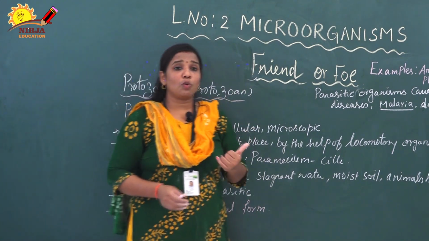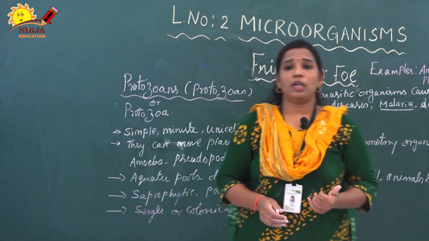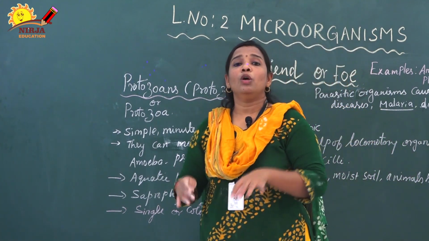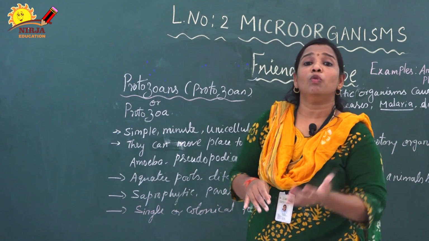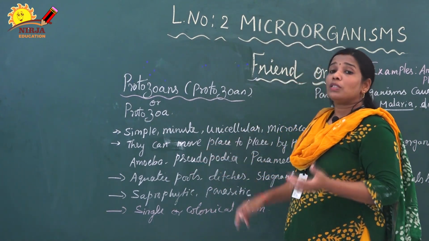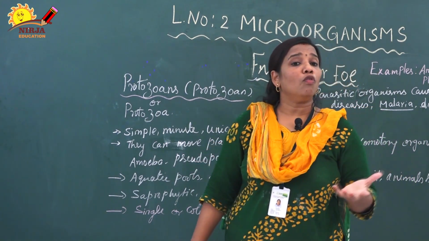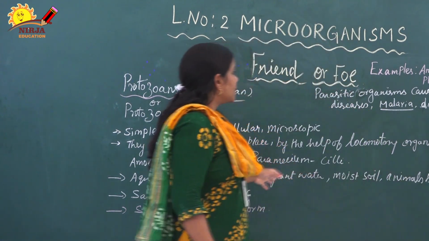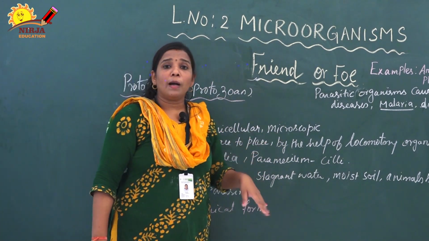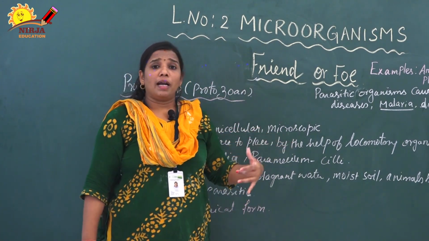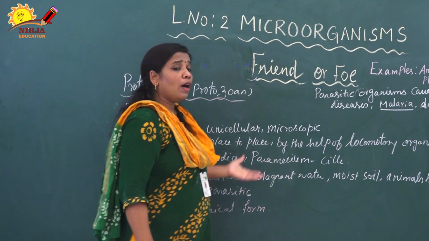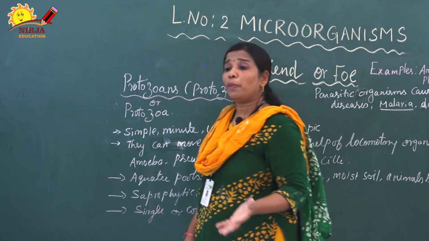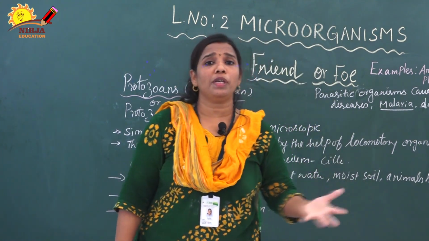These protozoans have locomotory organs, which means organs for movement. With the help of certain organs they can move from one place to another. For example, amoeba, euglena, plasmodium, and paramecium are all examples of protozoan. Amoeba can move by the help of pseudopodia.